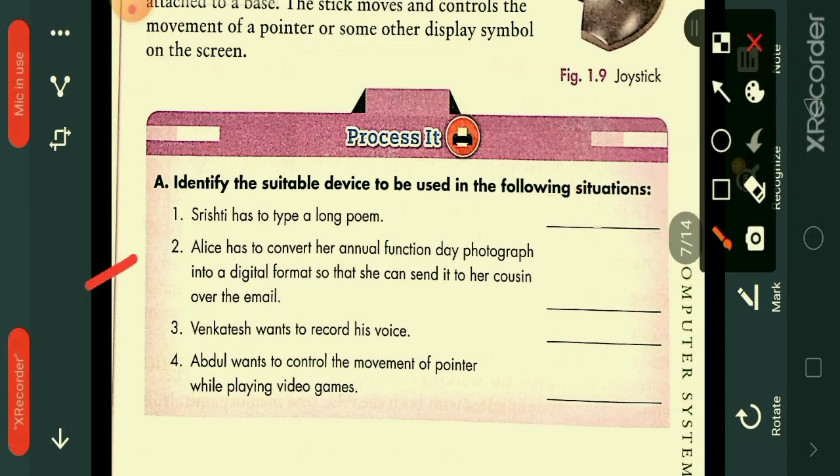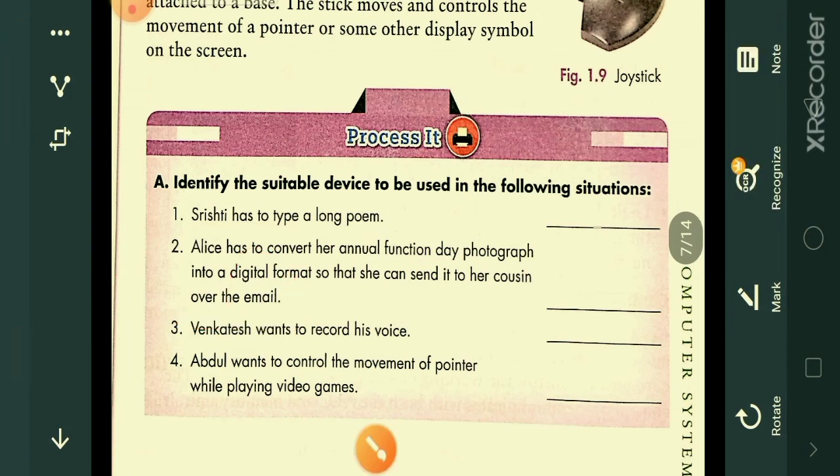Next question. Alice has to convert her annual function day photographs into digital format so that she can send them to her cousin over email. So here Alice is a person who wants to send annual day function photographs to her cousin over email. So which device does she need to use for converting the photographs into digital format? Yes, you just write the answer and send.